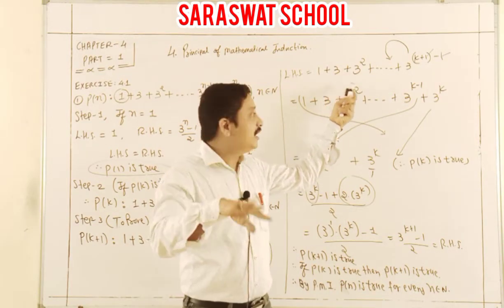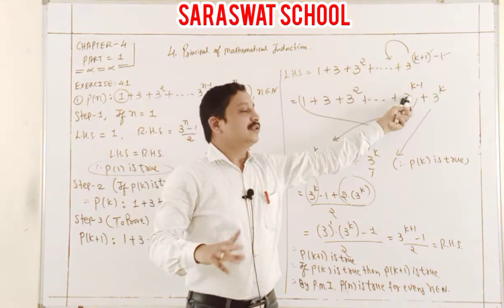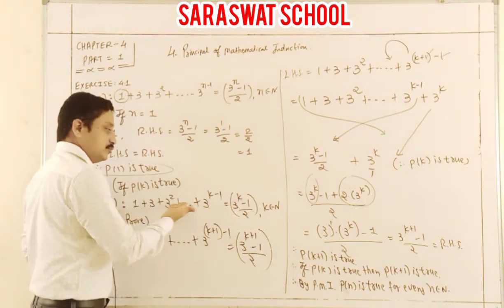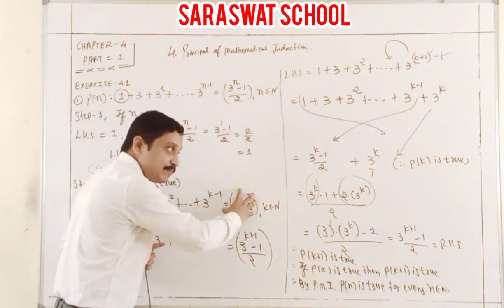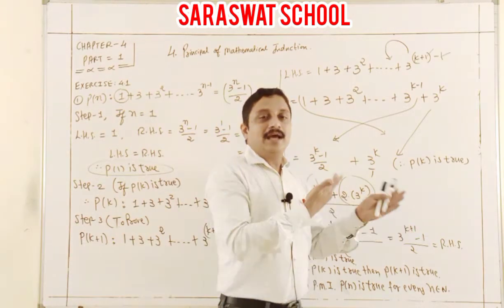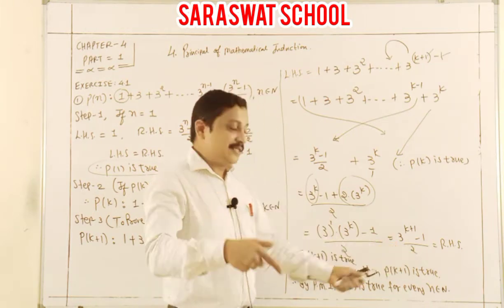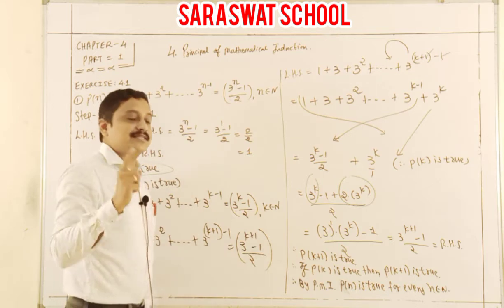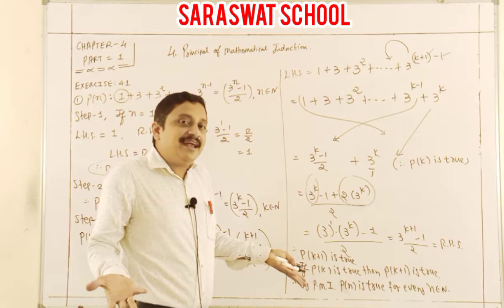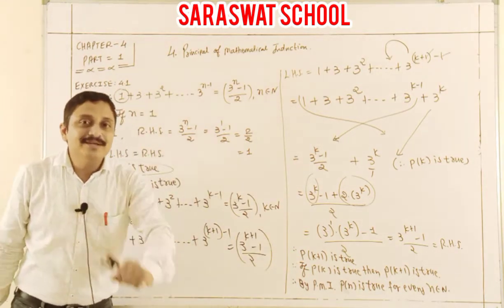It is necessary to write down one more back step every time. What is the back step of 3 raised to k? 3 raised to k minus 1. Because these are all known from step 2, and this value from step 2 you put in. And side by side write pk is true. Simplify the LHS solution and the answer is RHS. It means this RHS. And at last write therefore pk plus 1 is true. And after that these two lines are written again. And here students, this numerical is happily done. Now I go to the second sum.